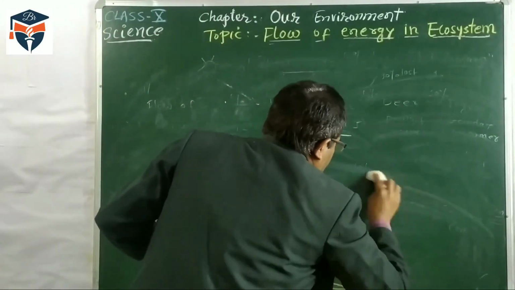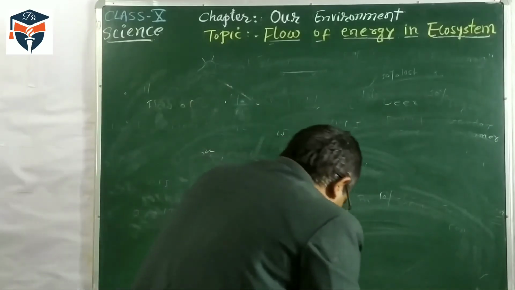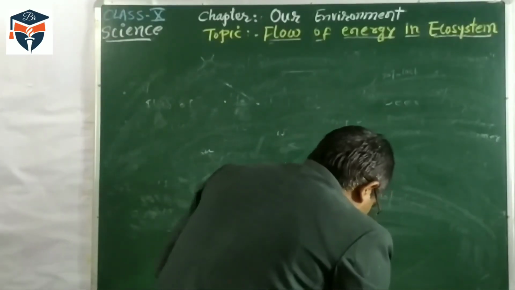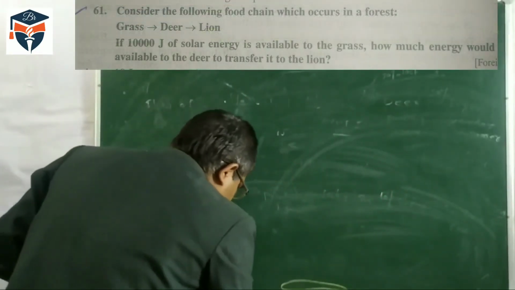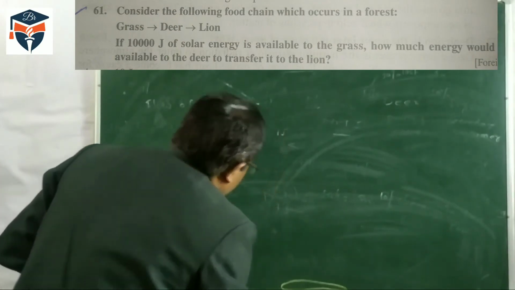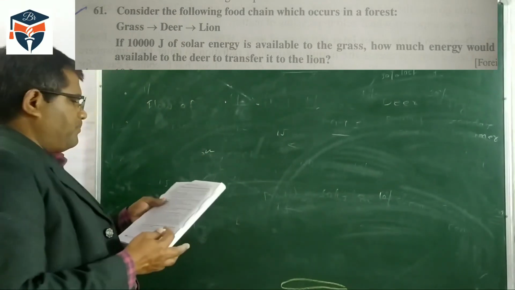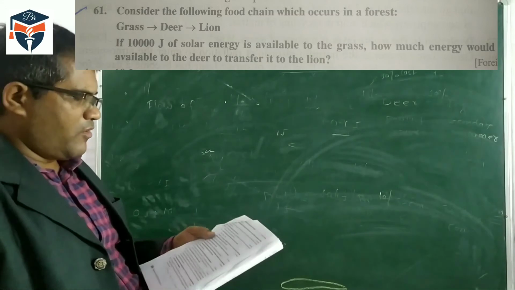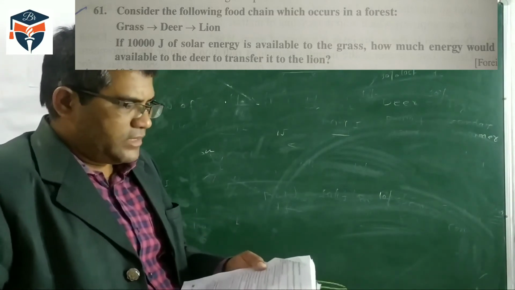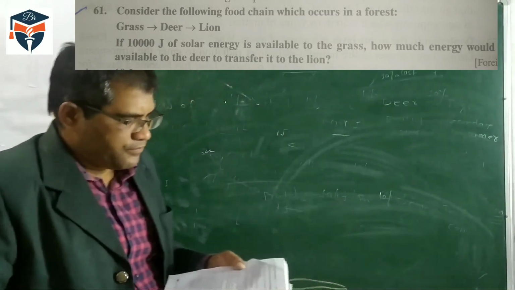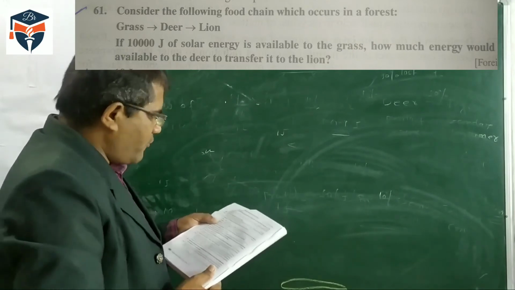Now we can see some questions related to energy flow in an ecosystem. You can see the question number on the screen, question number 61, and I am reading the question now. Consider the following food chain which occurs in the forest.